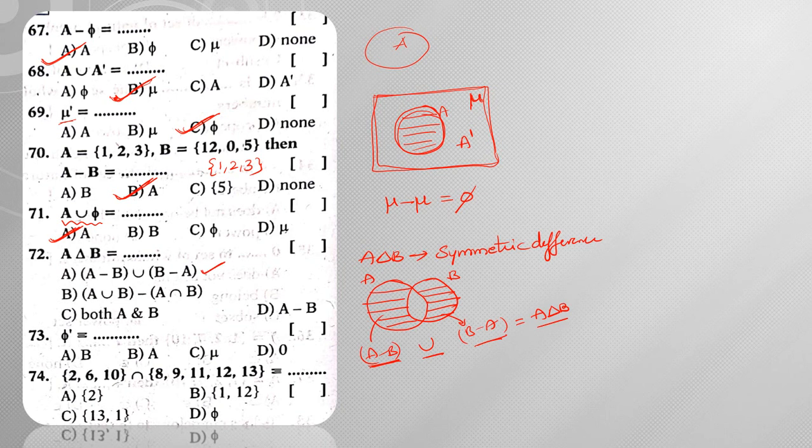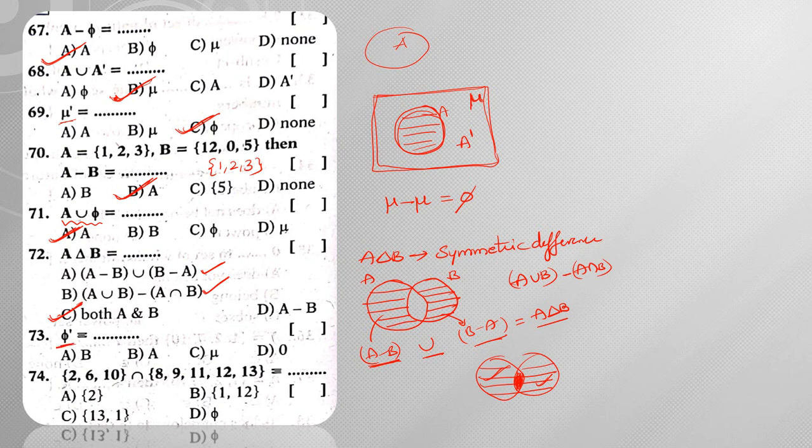This shaded part we can represent in another way also: A union B minus A intersection B. A union B means this total shaded part, and from this we need to subtract the intersection part. If we remove the intersection part, we get the remaining part, which is nothing but A minus B union B minus A. So from this, option B is also my answer, and option C will be my answer.